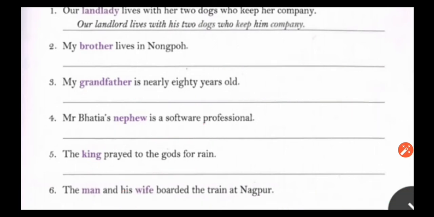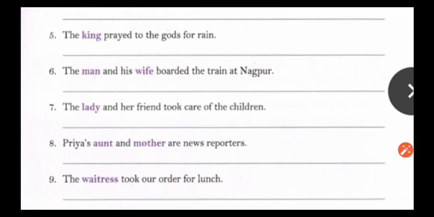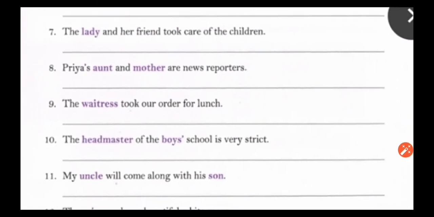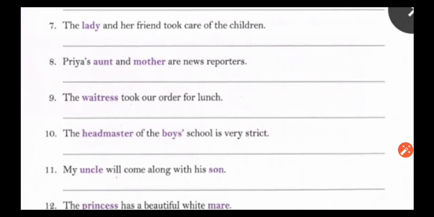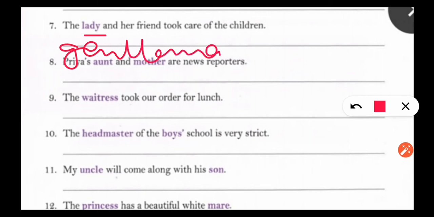So now next, seventh one, the lady and her friend took care of the children. Same way like we have done in the sixth one. The lady, in place of lady we will write here the gentleman. Now we are telling about a male, not a female.